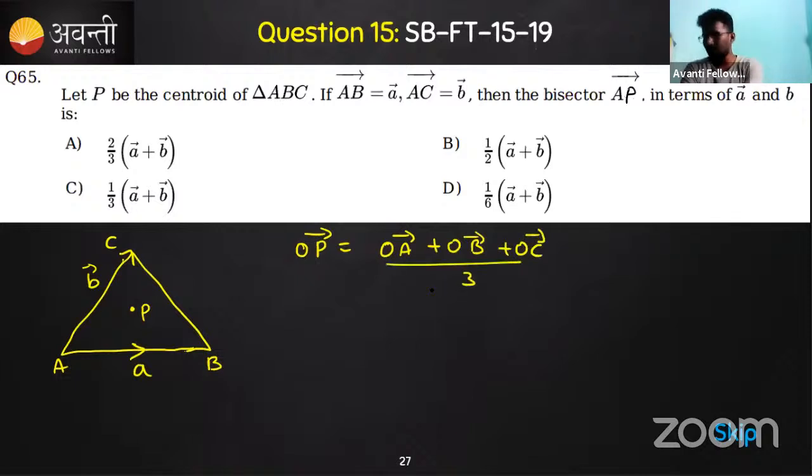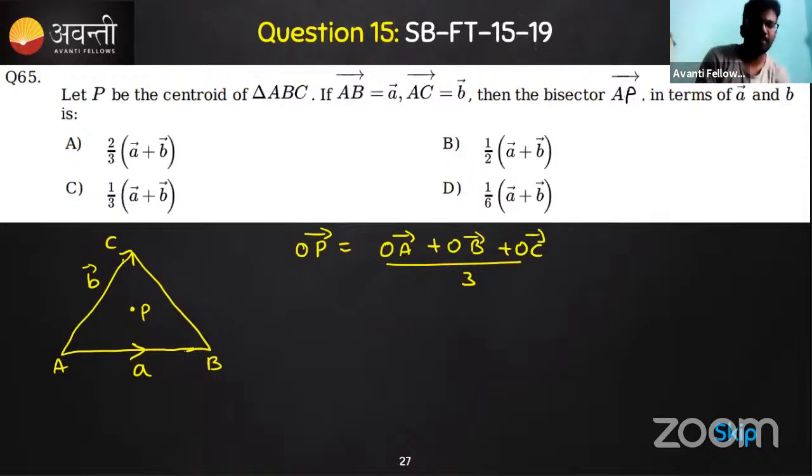In geometry also, you do x1 plus x2 plus x3 by 3, comma, y1 plus y2 plus y3 by 3, and so on. Here also, you can apply the same logic. So this is the logic behind the centroid concept.